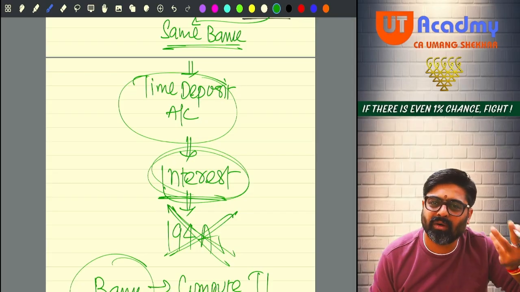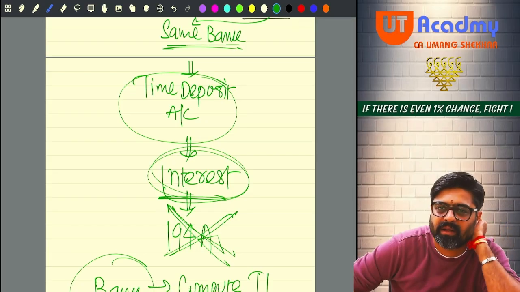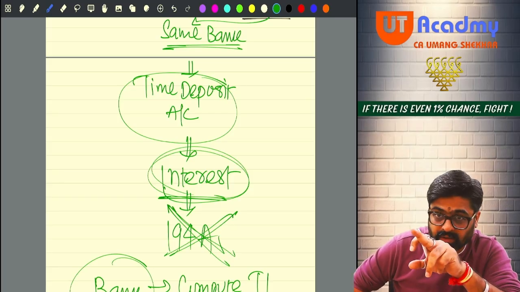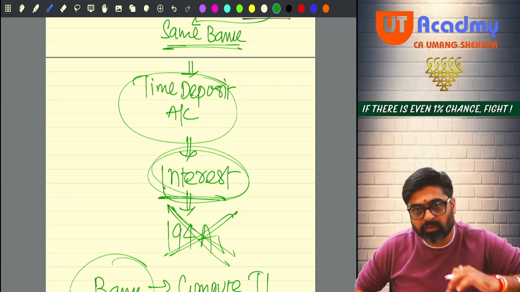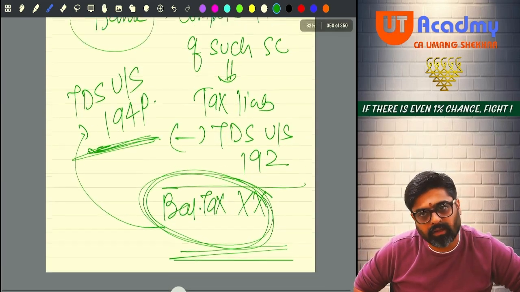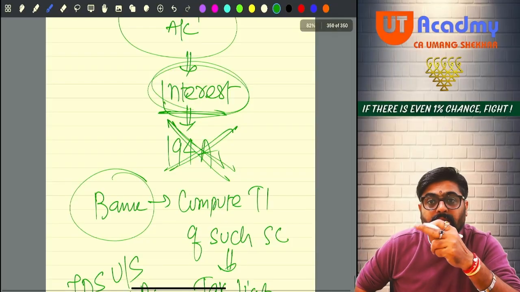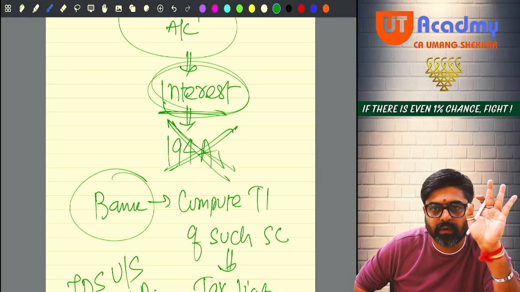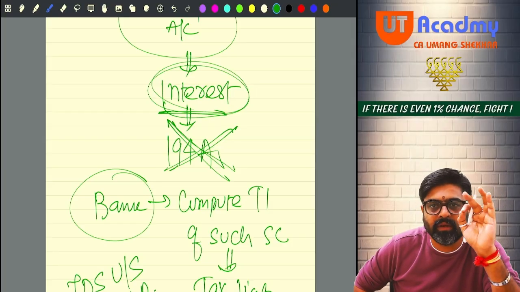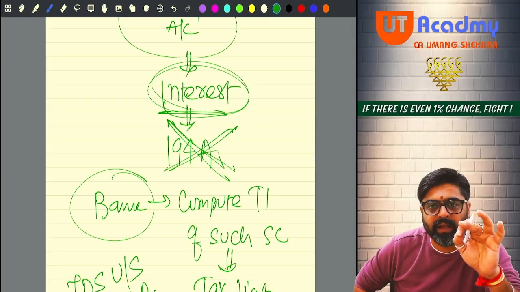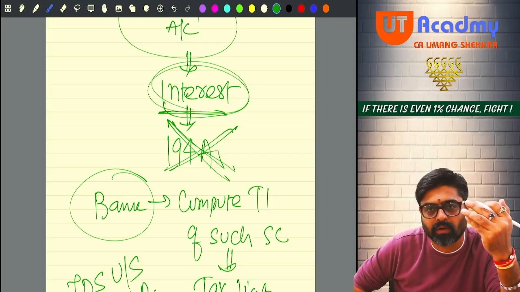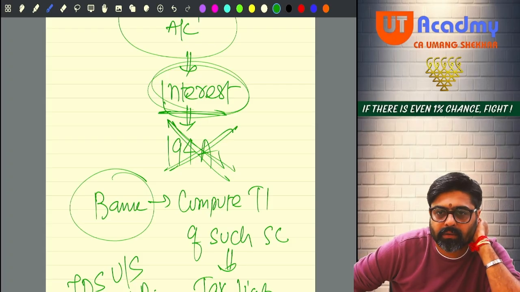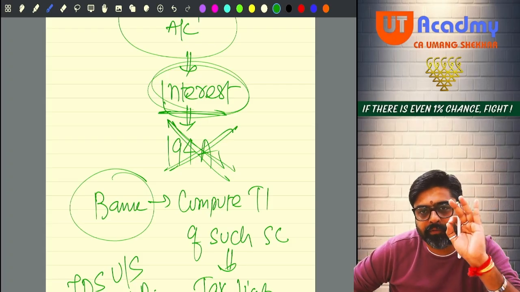Entire tax is gone. No, other than this, he is not having any other income. So there will be no requirement of deducting TDS under 194A, because now this balance amount is deducted as what? His TDS under 194P. And this senior citizen will get an exemption from filing his return of income also. Now you are not required to file your return of income also. Got it, sir? This was your section 194P.